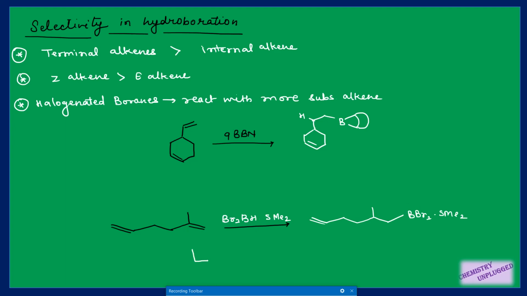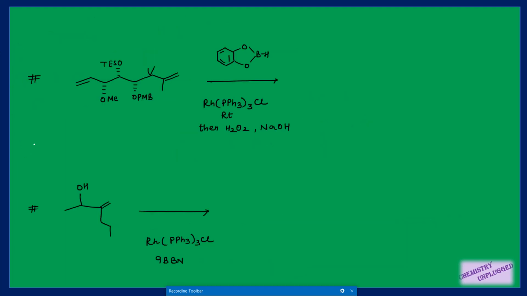But if you are normally using boranes like disiamyl borane, then it will attack on the less substituted double bond. So you will get this type of product, right? So these points are very, very important. Then we will move to some difficult parts, suppose you have this type of example.